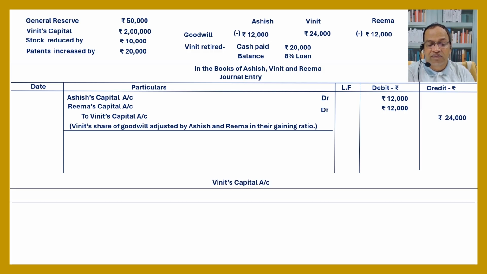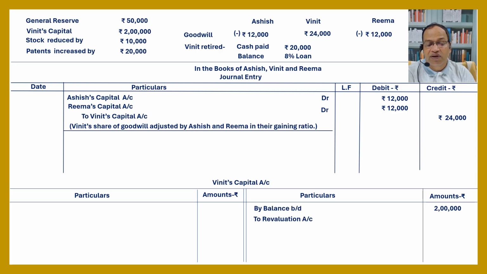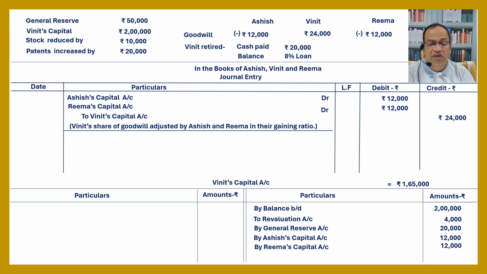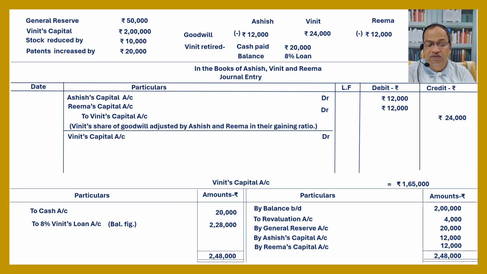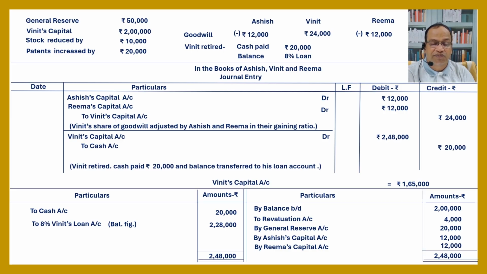Binit's capital account: by balance brought down 2 lakh, by revaluation account 4,000, by general reserve 20,000, by Ashish's capital account 12,000, by Rima's capital account 12,000, to cash account 20,000. So total amount on debit side 2,48,000 and credit side 2,48,000; the difference of 2,28,000 goes to 8% Binit's loan account.